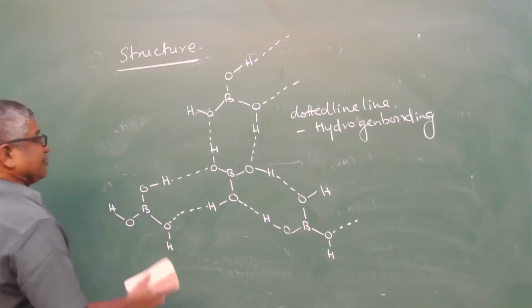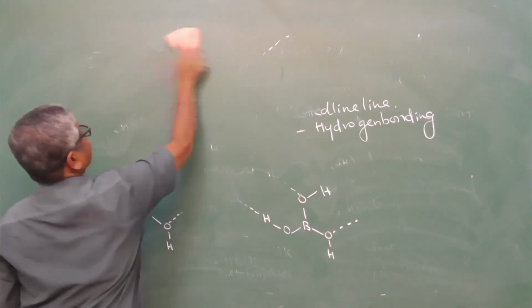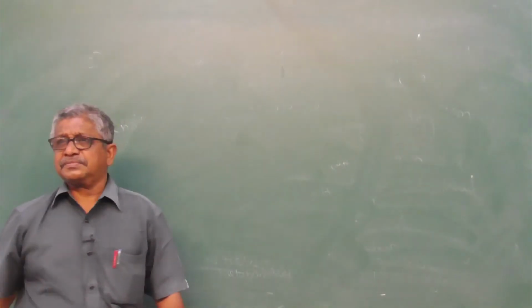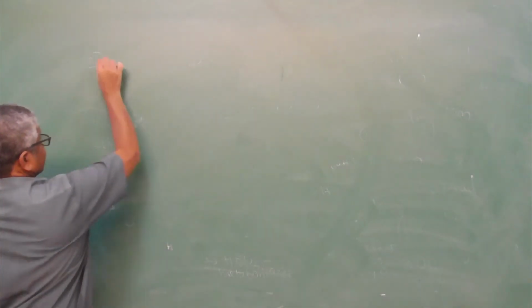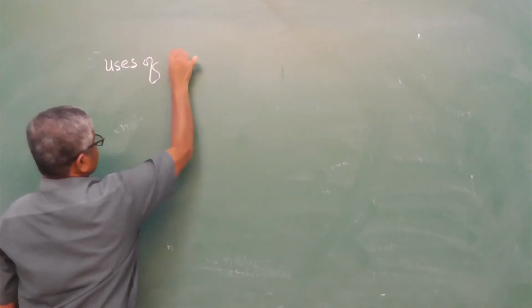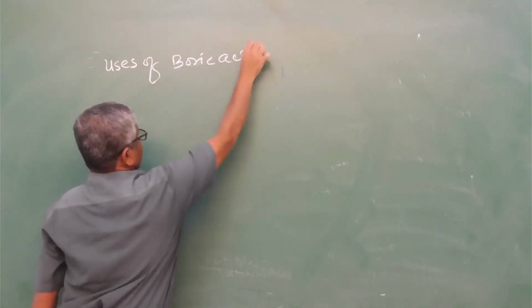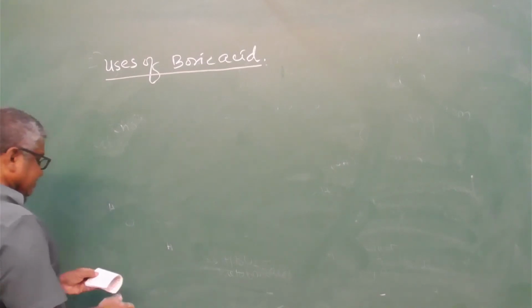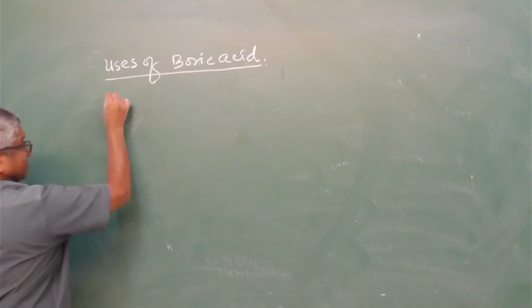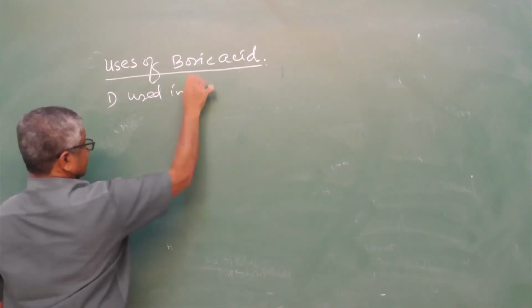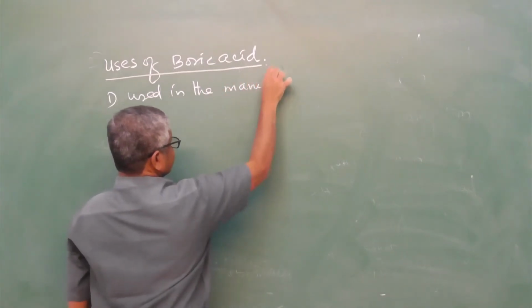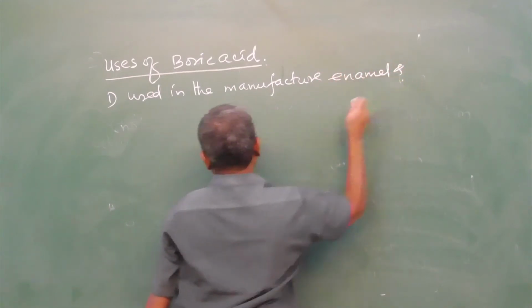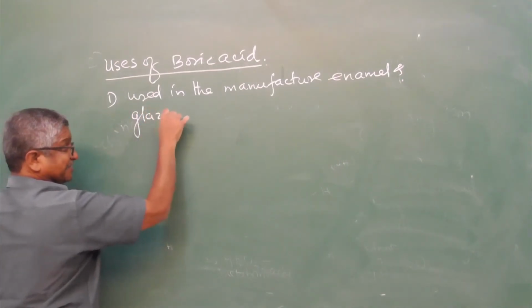Next, it is uses of boric acid. First, it is used in the manufacture of enamels and glazes for pottery, shining materials.